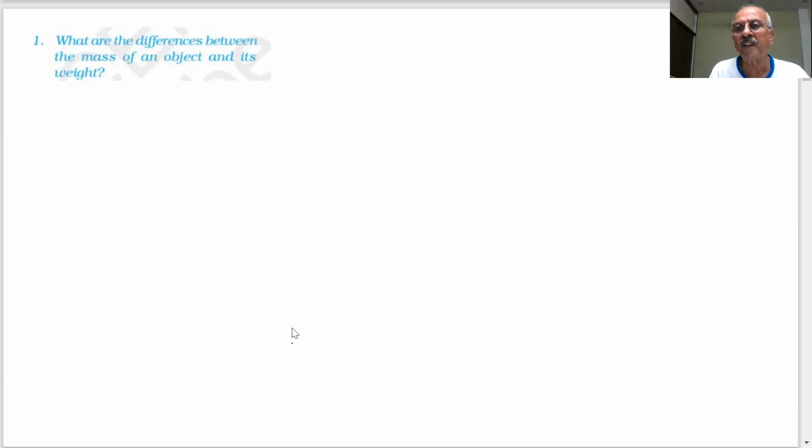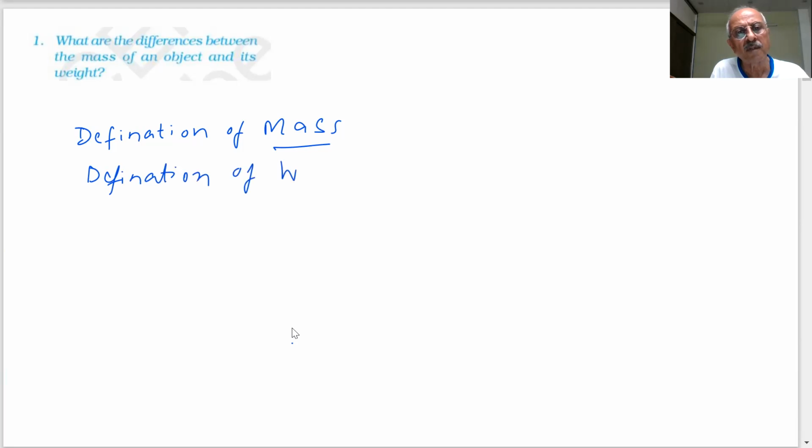First, you should give the definition of the mass and weight. If you know nothing, give the definition of mass. We did not ask you whether weight will be same or not. We asked you what is the difference between mass and weight. What is mass? Quantity of matter contained in a body. What is weight? A force with which an object is attracted by the gravitational force of Earth. So that is the difference. So give the definition of mass and definition of weight.